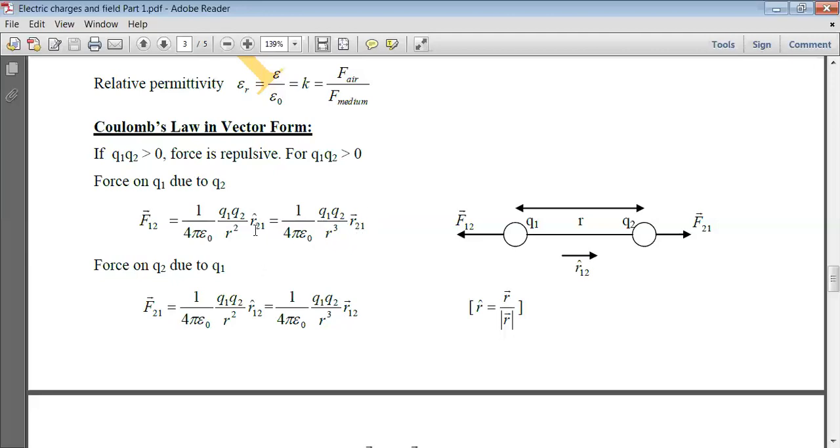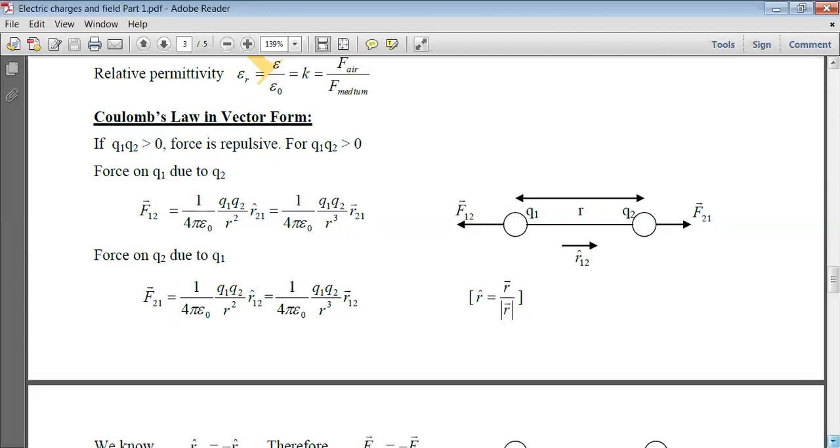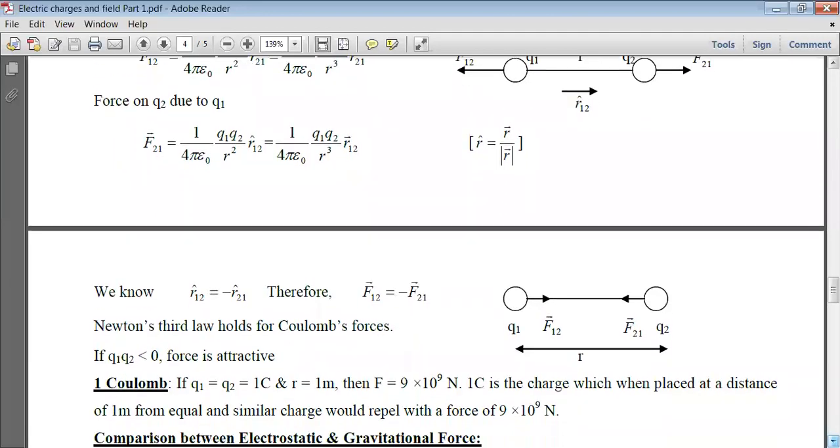Now we know that the R12 unit vector is the negative of the R21 unit vector. So the F12 vector is minus of the F21 vector. That is Coulomb's law. Coulomb's force obeys Newton's third law. That is, both the charges are attracting or repelling each other with an equal force but in opposite directions. So Newton's third law holds for Coulomb forces.